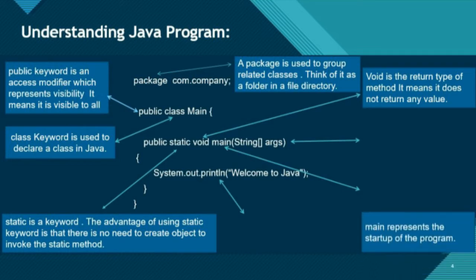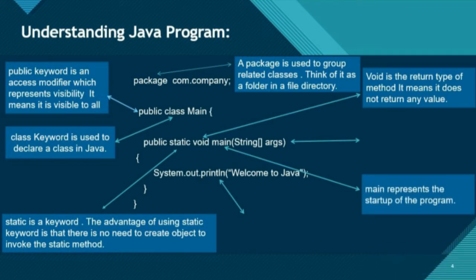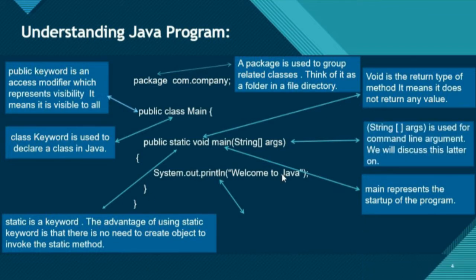So guys, let's move on to the next one, which is main. Main represents the start of our program. Now what does that mean? This means that from here our execution process is going to start. So the next one is String args. It is used for command line arguments. We will also discuss it in our later videos.